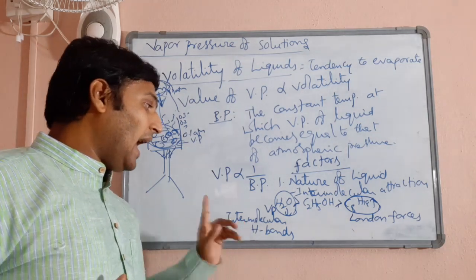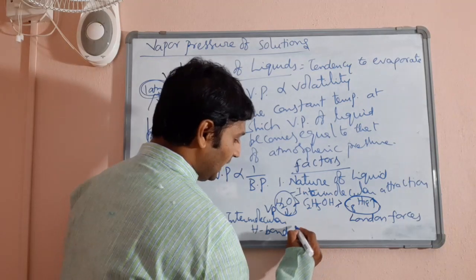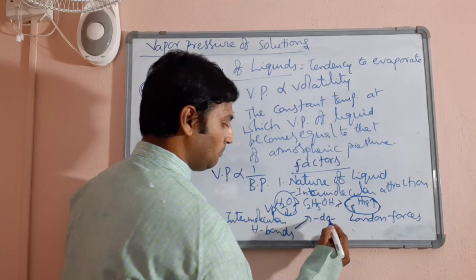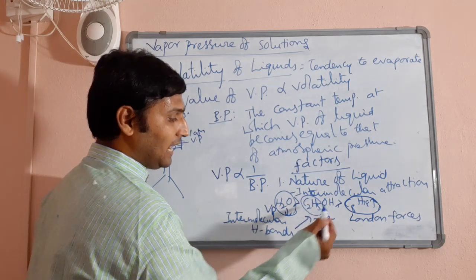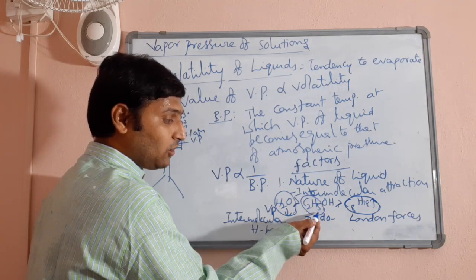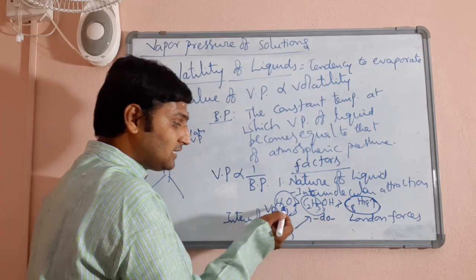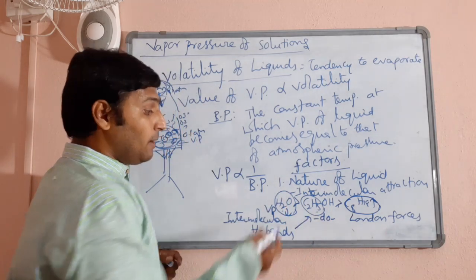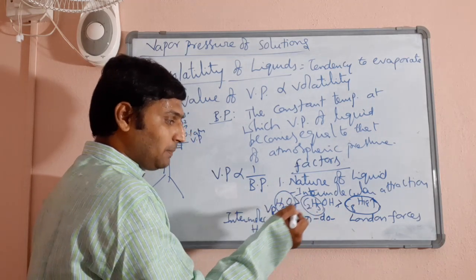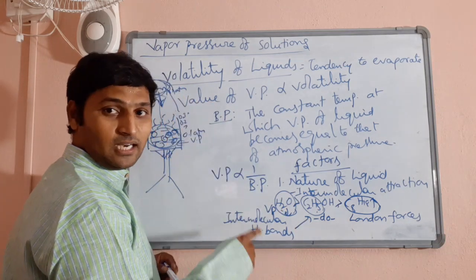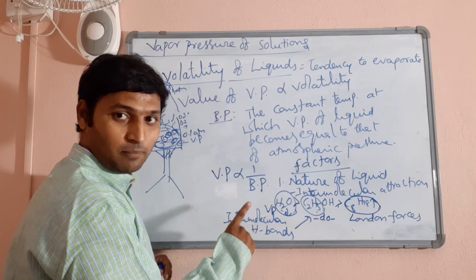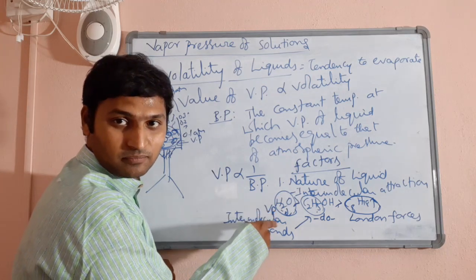Now, this also exhibits intermolecular hydrogen bonds, ethanol also, but because there is a hydrocarbon radical, the strength of intermolecular hydrogen bonding will be lesser in this compared to this. So, because it has the strongest interparticle interactions, water has the lowest vapor pressure, hence exhibits the highest boiling point, least volatile.